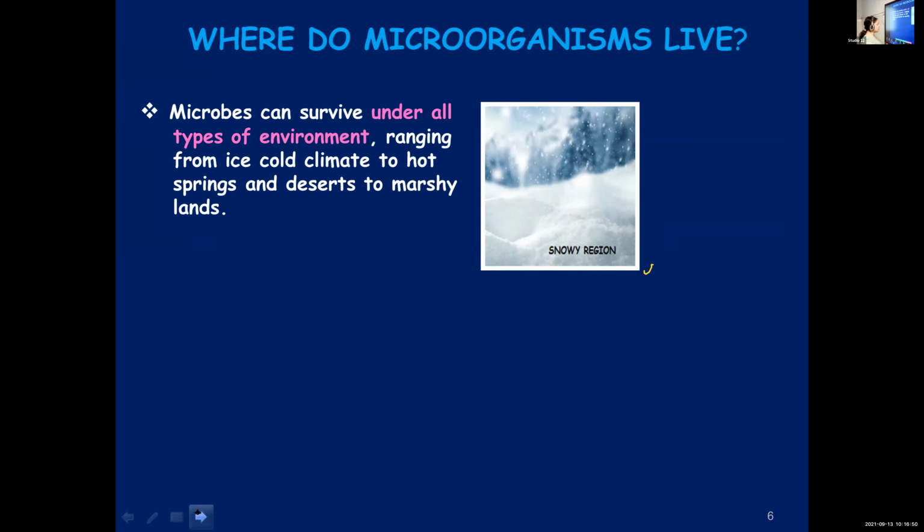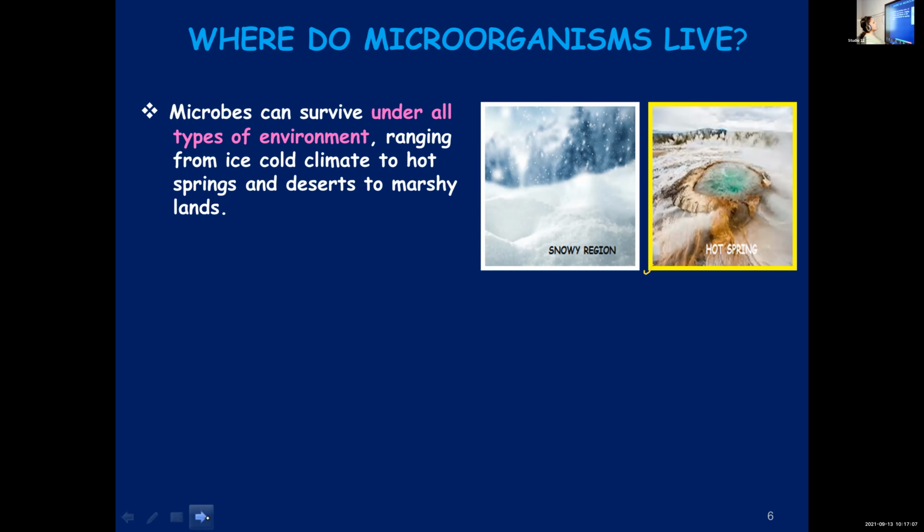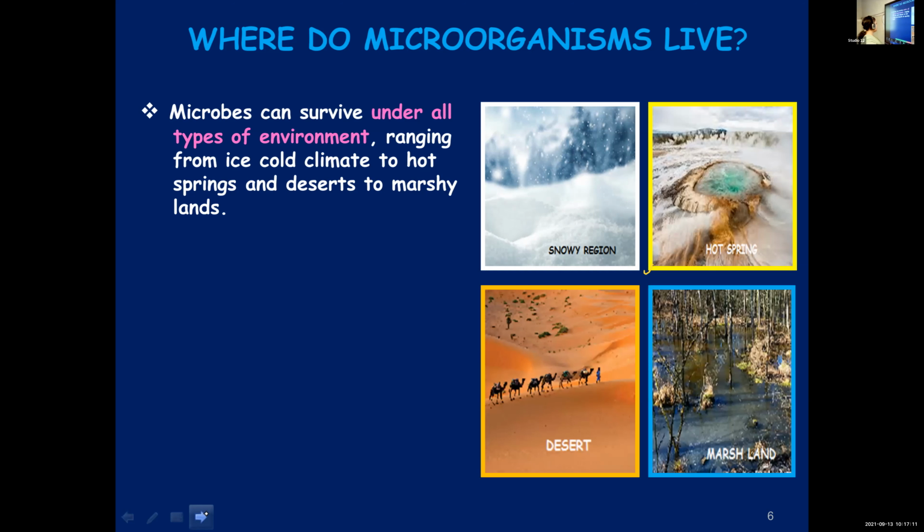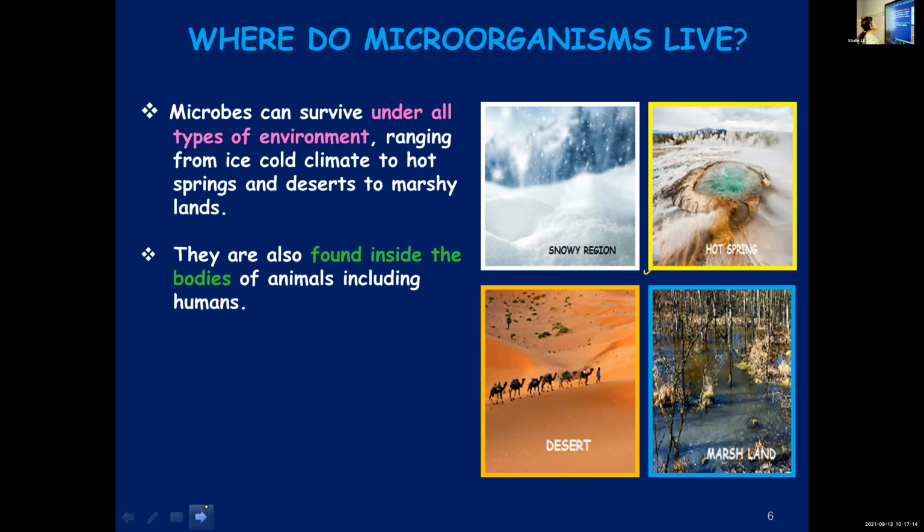In hot water springs, you have heard about hot water springs? Hot water will be coming out from underground. So such hot water springs, ice cold areas, deserts, swamps or marshy areas, everywhere you can find them. They are adapted to live in different climatic conditions. They are found inside the bodies of animals. Many of them are found inside our body. Some are useful, some are harmful.